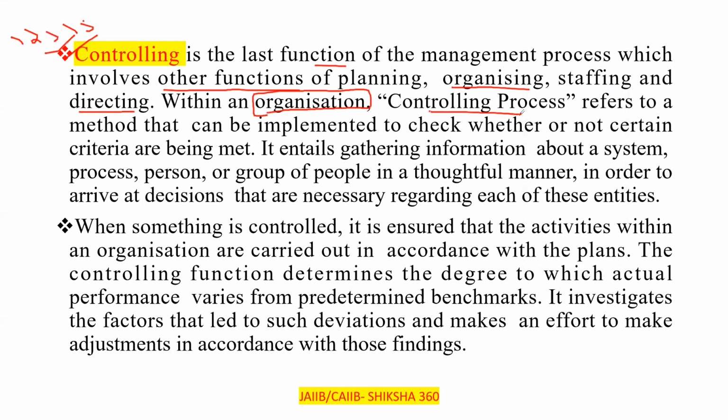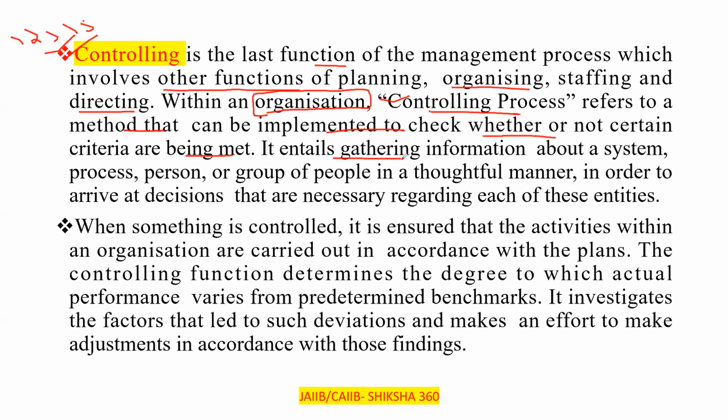So the controlling process refers to a method that can be implemented to check whether or not certain criteria are being met. Clear? Like we are going to deliver some work or order. Whether we are able to complete that order on time, or whether we have that much efficiency, all these things they are trying to say here, which we will cover later. So the controlling process refers to a method to check whether certain criteria are being met.